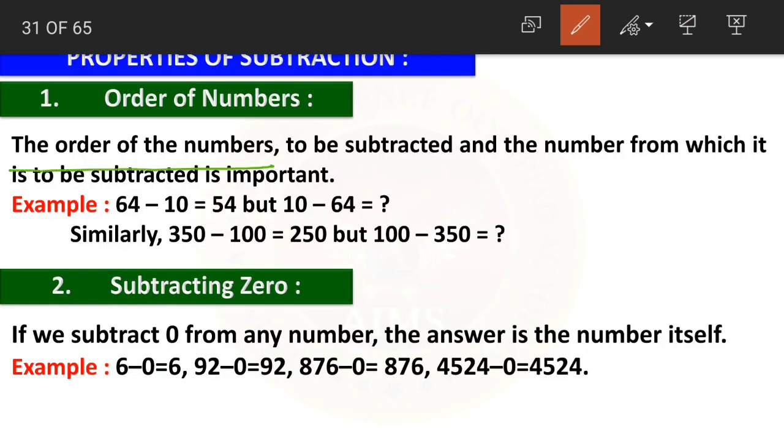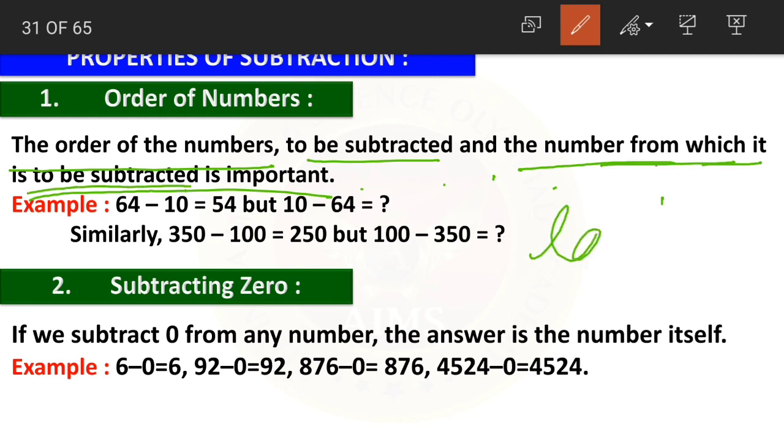The order of the numbers to be subtracted and the number from which it is to be subtracted is important. We always subtract a number from the larger number. Yes, children, this is the order, right? Larger minus smaller. We cannot change the order here.